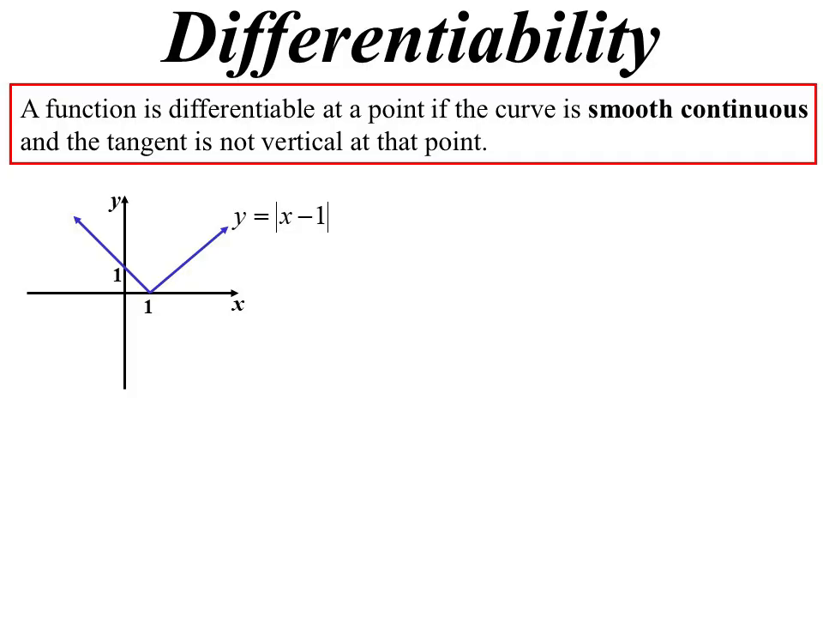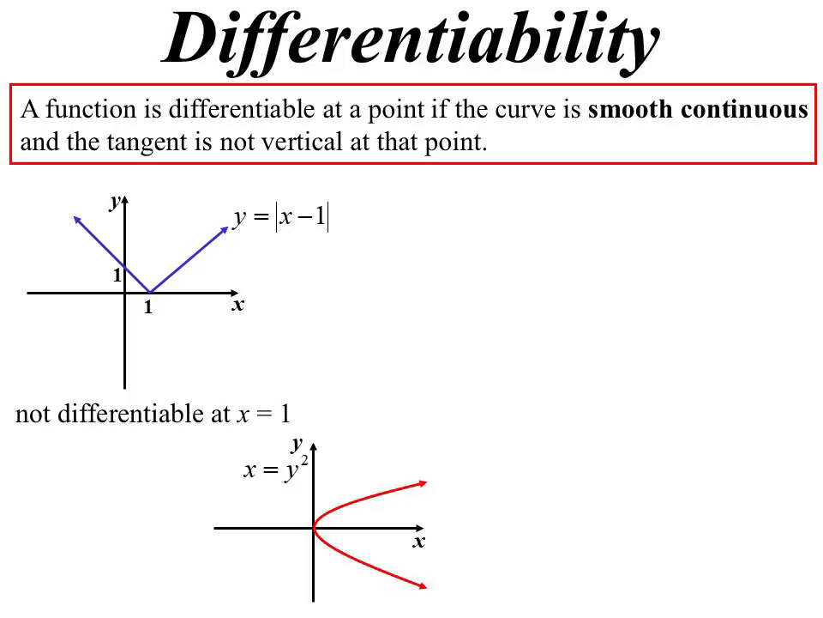Why does that cause a problem when we're differentiating? So remember what the derivative is measuring. It's measuring the slope of the tangent at that point. When you get 1 here, well, is the slope -1? Is the slope +1? Or is it 0? Not quite sure. Because it's not smooth continuous, we can't tell. So that one is not differentiable at x equals 1.